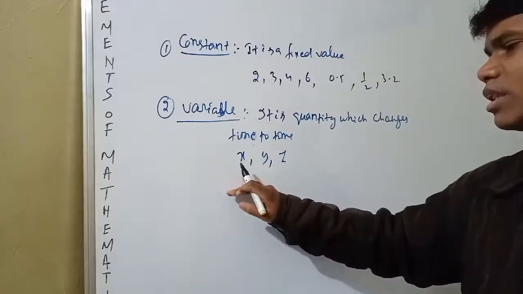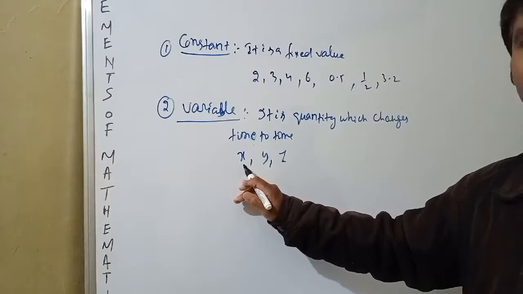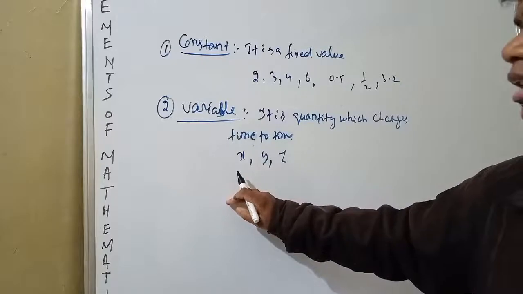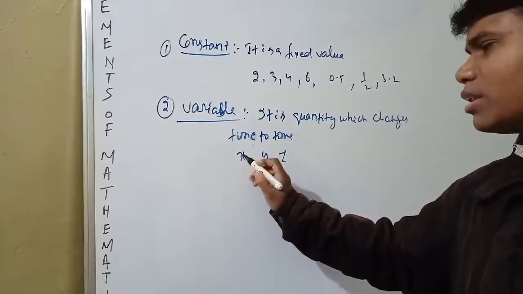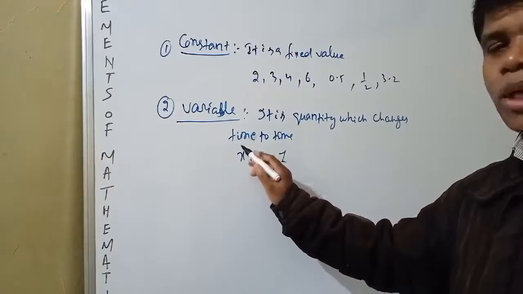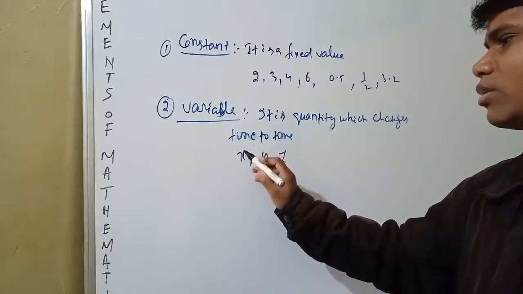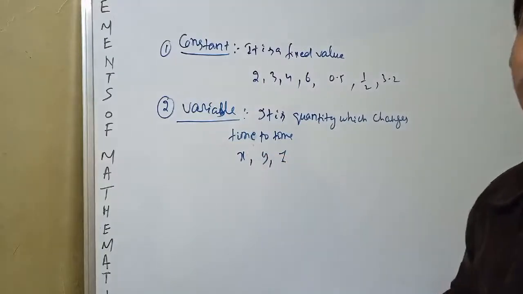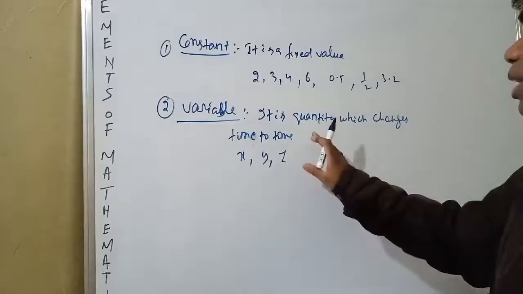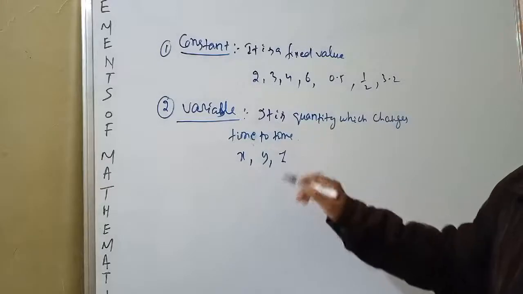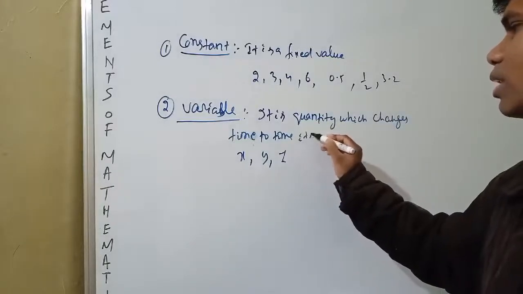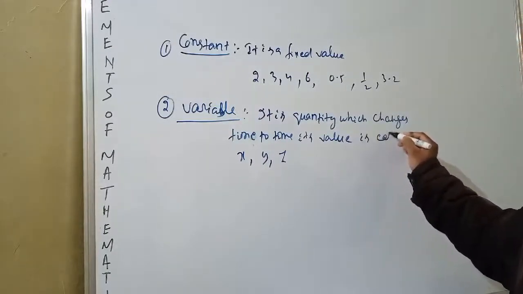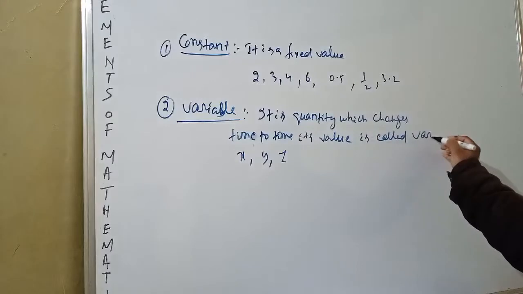Suppose you ask, what is this? This is x. What is the value of x? Someone will say x is equal to 2, or someone will say x is equal to 3. That means for person to person the value can change. So x is a variable, y is a variable, z is also a variable. Just remember that a quantity whose value changes time to time is called a variable.